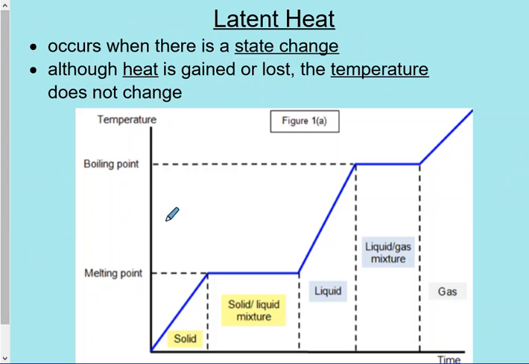So what's happening? Latent heat occurs when there is a state change. Although heat is lost or gained, the temperature does not change. That's why it is flat. Here's our boiling point and our melting point. Solid, liquid, gas, we already talked about that with water on our previous slide. Here we would have a liquid-gas mixture, and here we would have a solid-liquid mixture.